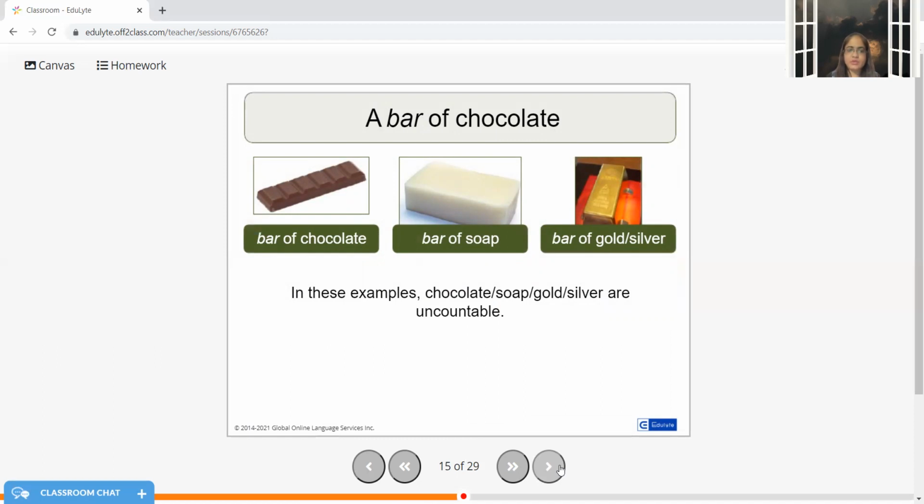A bar of chocolate, a bar of soap, a bar of gold or silver metal. So this is uncountable. I cannot count the ingredients used in that soap. I can just call it a bar of soap. So this is how we use this expression to describe chocolate, soap, and gold.